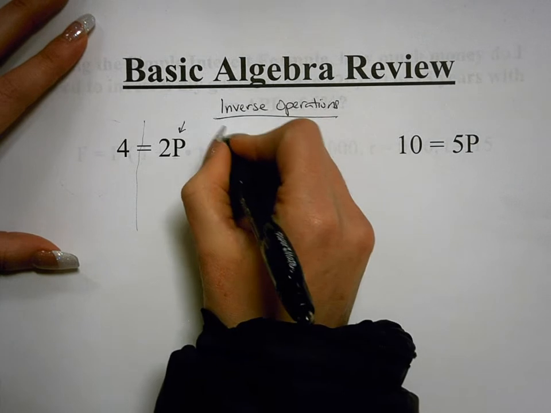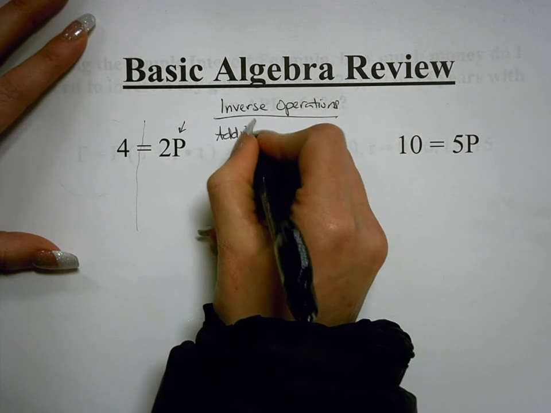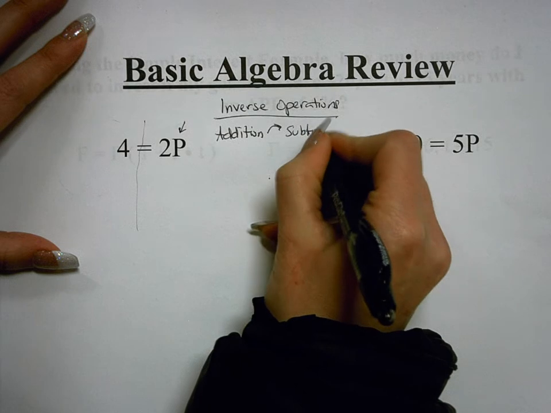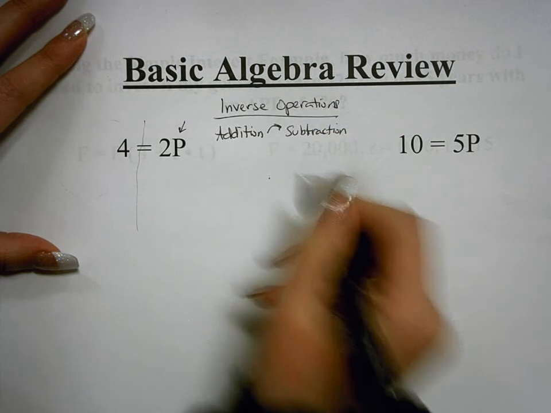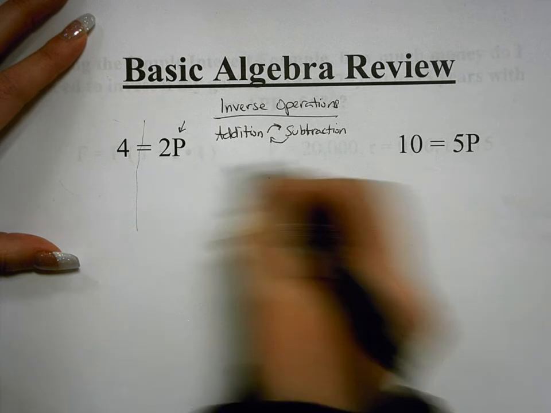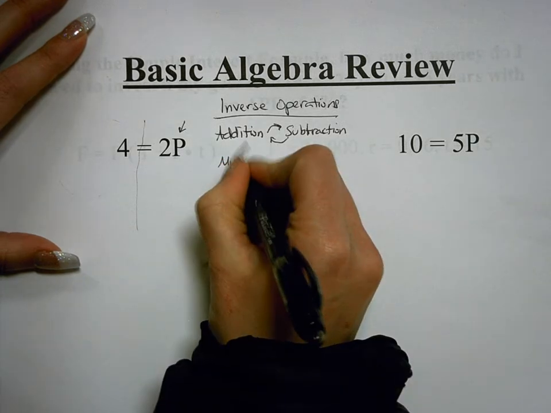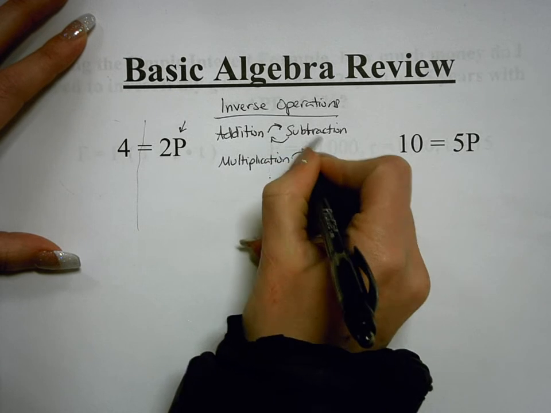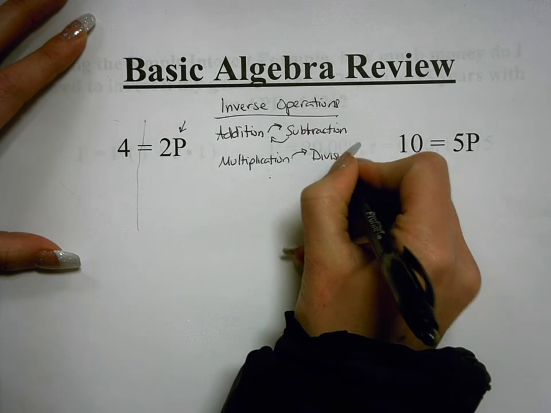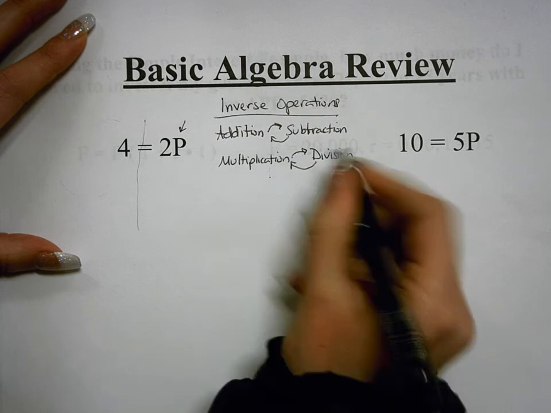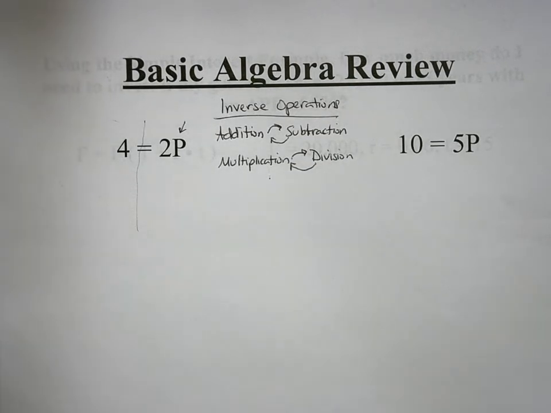Now, the inverse operation of addition would be subtraction. And the inverse operation of subtraction would be addition. And also the inverse operation of multiplication would be division. And the inverse operation of division would be multiplication. Now we use inverse operations in order to isolate p, in order to get p by itself.